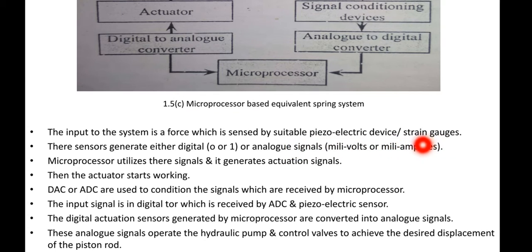The resistance of the strain gauges will be changed. The sensor generates either digital 0 or 1 or analog signal, that is millivolts or milliamperes. Microprocessor utilizes these signals, means the signals generated by the sensor. Once the sensor generates the signal, then microprocessor utilizes that signal and it generates actuation signals. Then the actuator starts working.